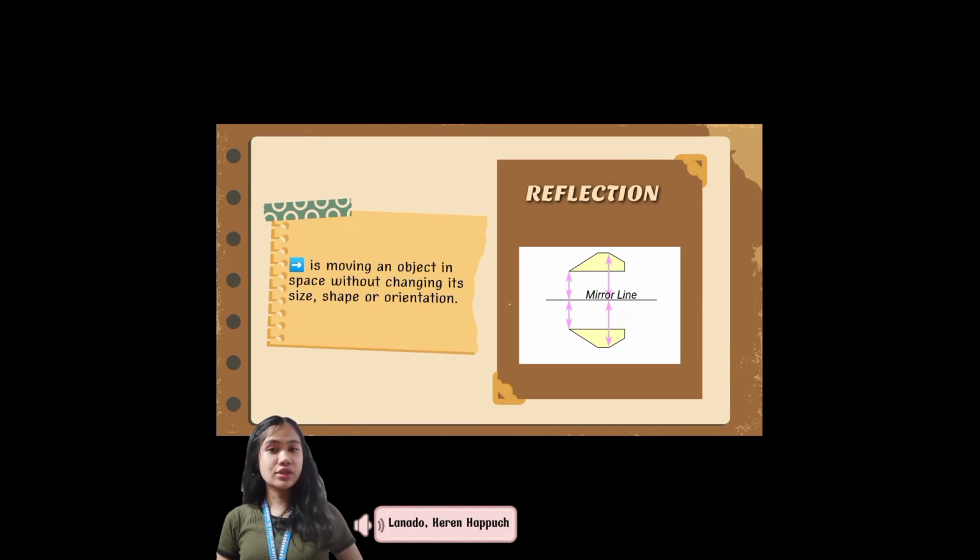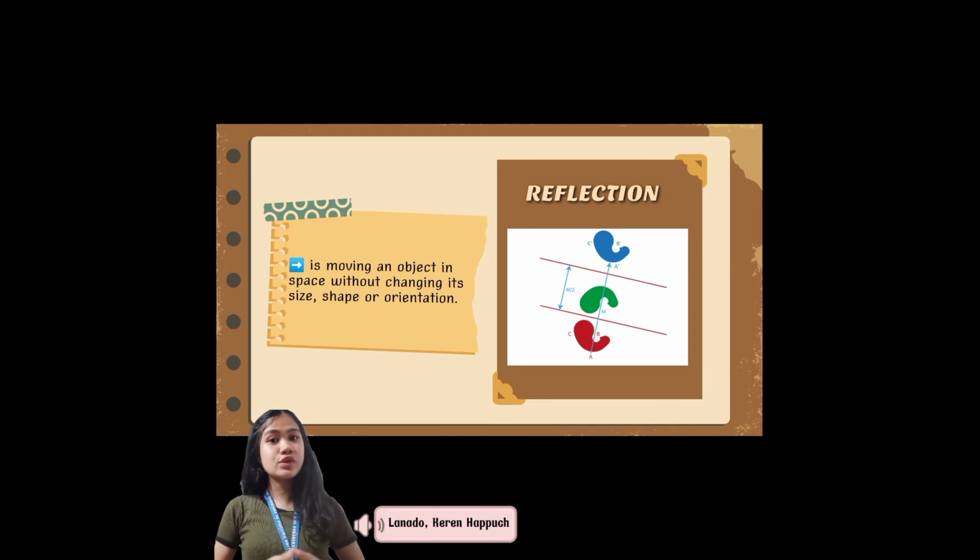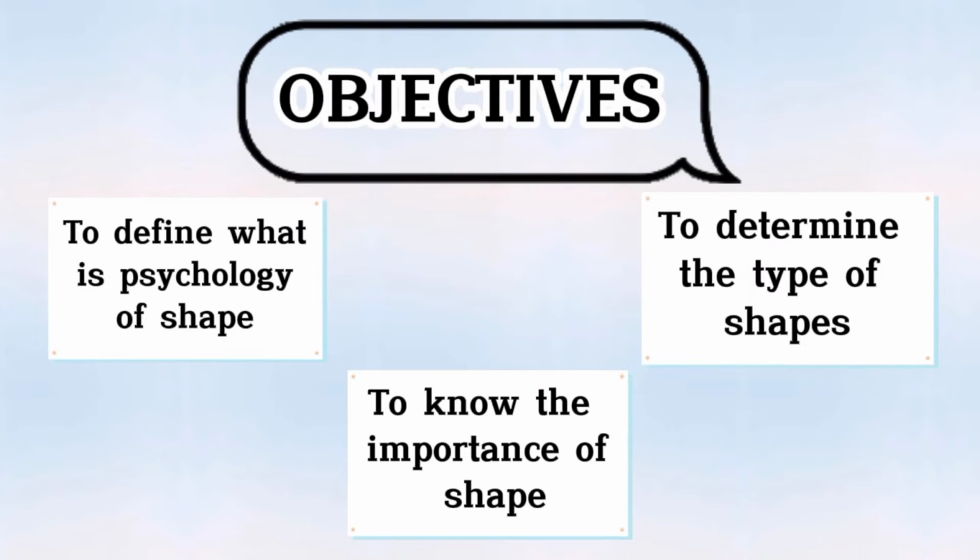Last is reflection. Reflection is flipping an object over a line without changing its size or shape. So reflection has the same size as the original image. The central line is called the mirror line. For example, you can see the reflection through an axis from the red object to the green one, followed by a reflection from green to blue across a second axis parallel to the first one. This results in a total motion that is a translation by an amount equal to twice the distance between the two axes.